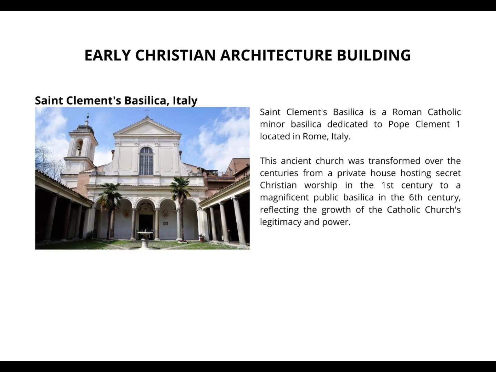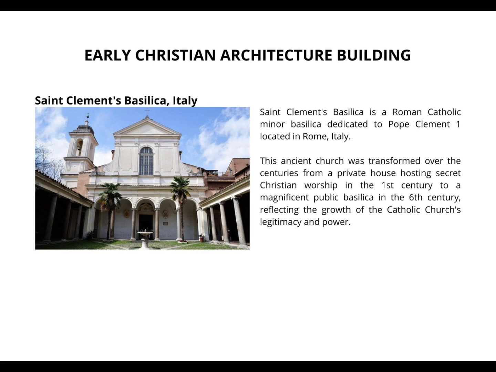The following is an example of an early Christian architecture building. Saint Clement Basilica, Italy. Saint Clement Basilica is a Roman Catholic minor basilica dedicated to Pope Clement I, located in Rome, Italy.